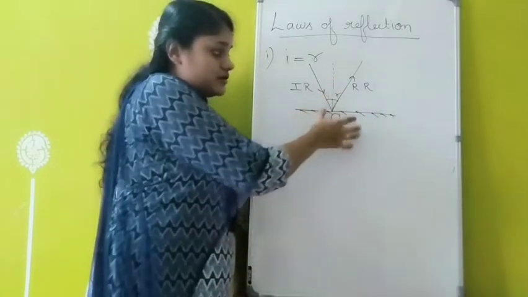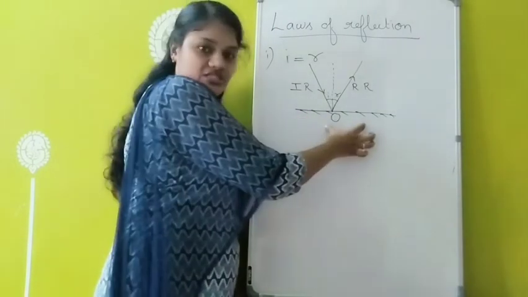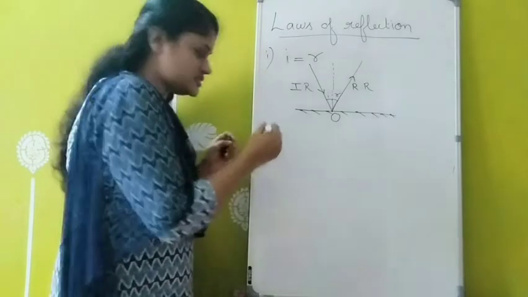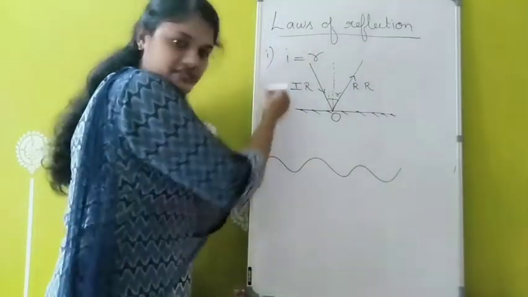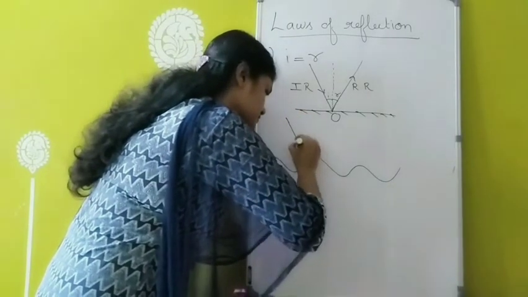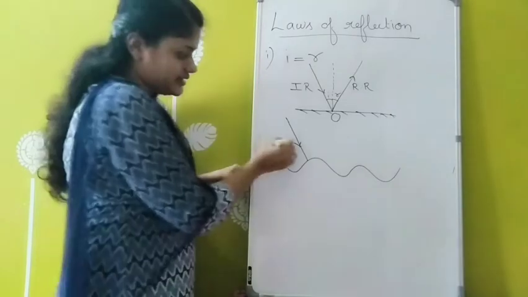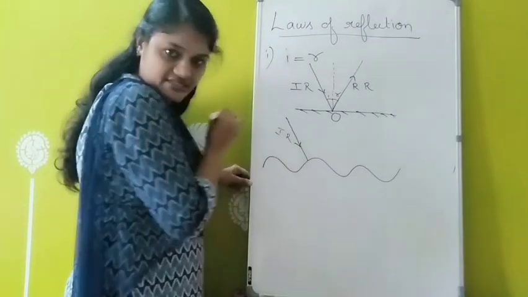So this is applicable for polished surfaces as well as for rough surfaces. This is for a polished surface. Suppose I am taking a rough surface and consider one light ray falling on the surface. The light ray falling on a surface can be called the incident ray.